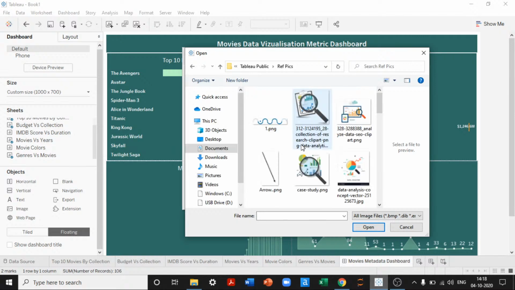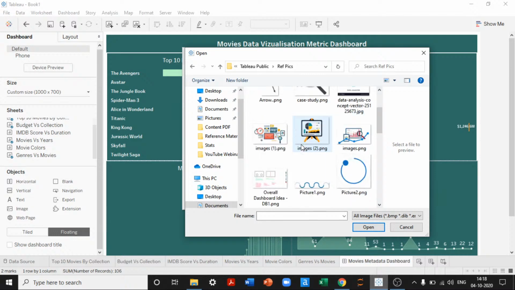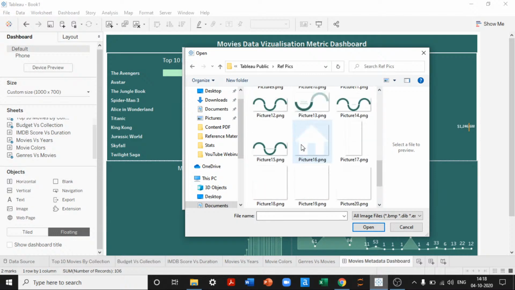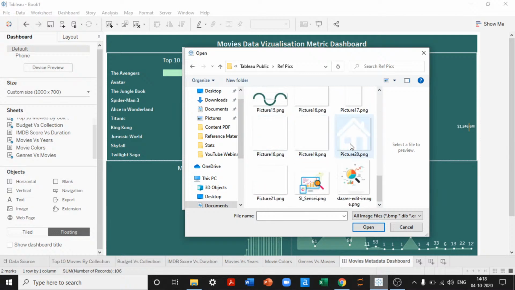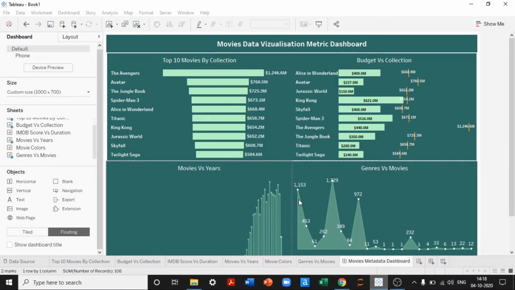For creating an action, I can create an action in this also. I'll just give OK. Since I have closed the object, I think it is not showing up.